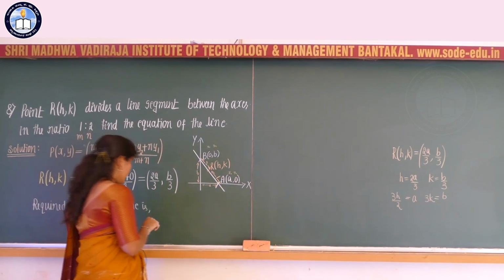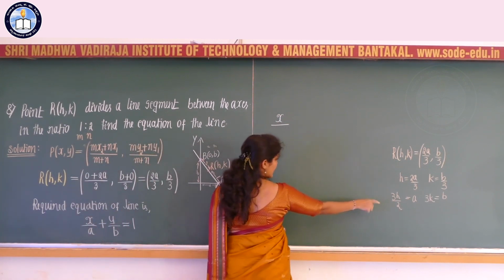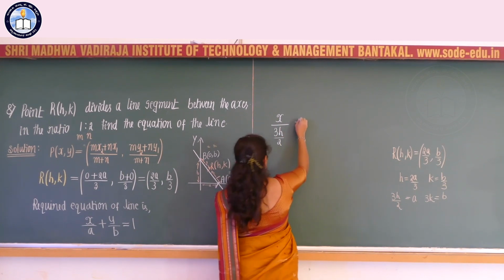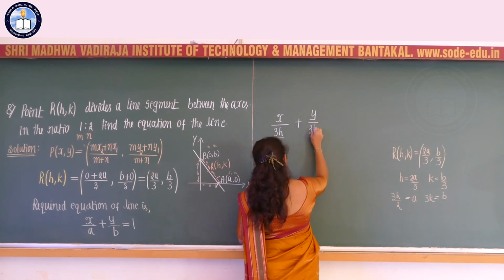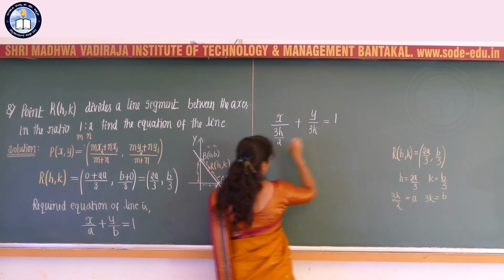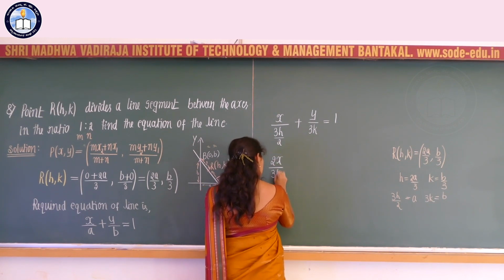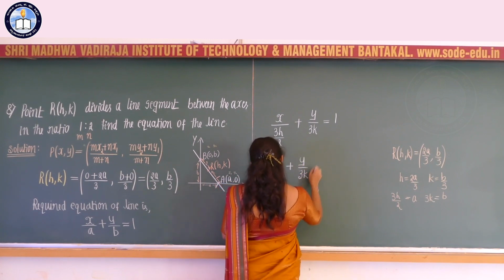Therefore the equation becomes x divided by a, which is 3h divided by 2, plus y divided by b, which is 3k, is equal to 1, or this becomes 2x divided by 3h plus y divided by 3k is equal to 1.